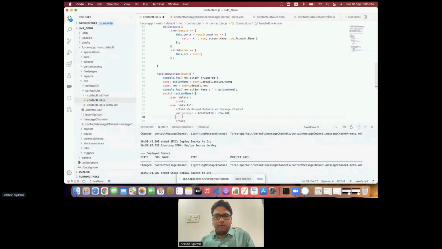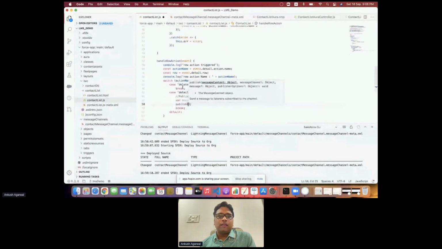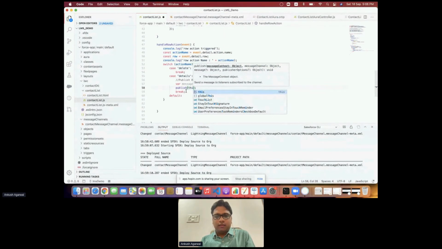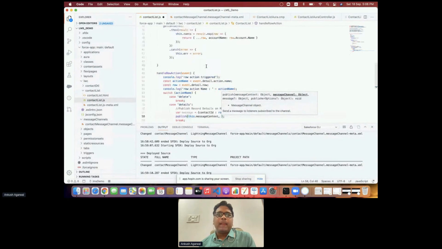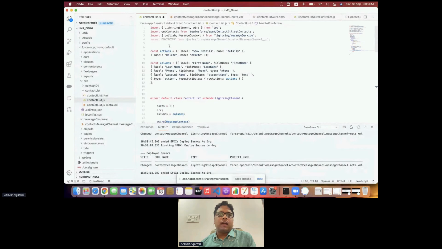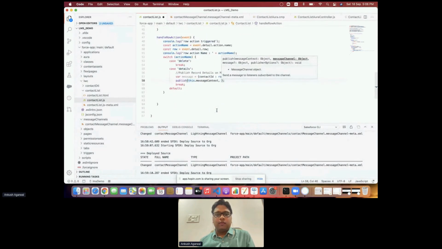So now we can use the publish method over here. And inside publish, as you can see, first parameter is message context, and we have defined this message context over here, so we'll be using it as this dot message context. Next is the message channel name, which we have defined as contact MC, so we'll be using it as it is.